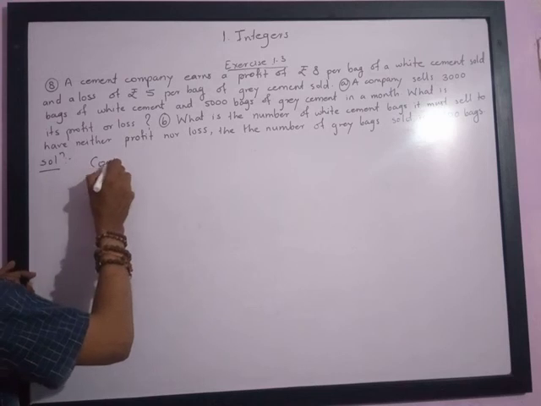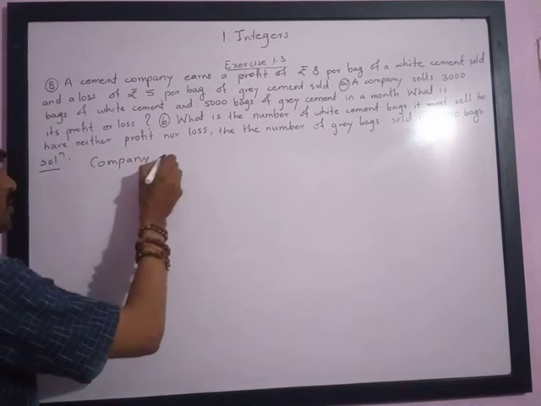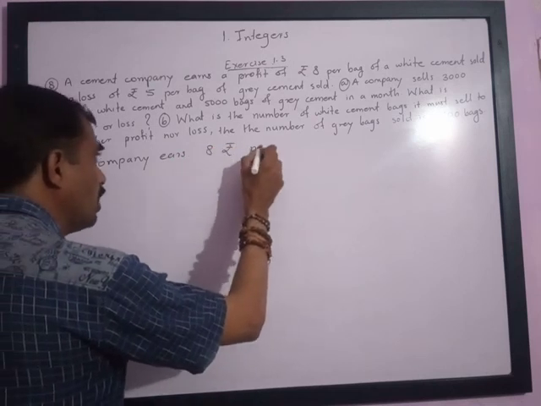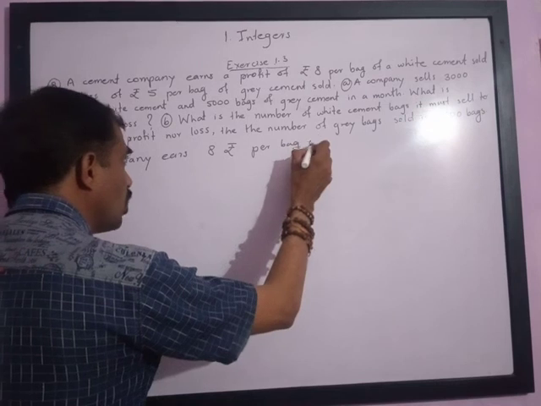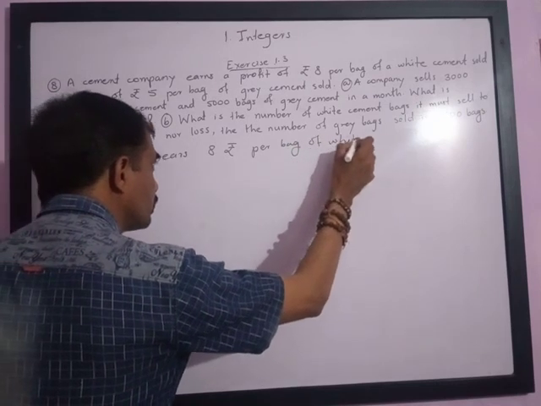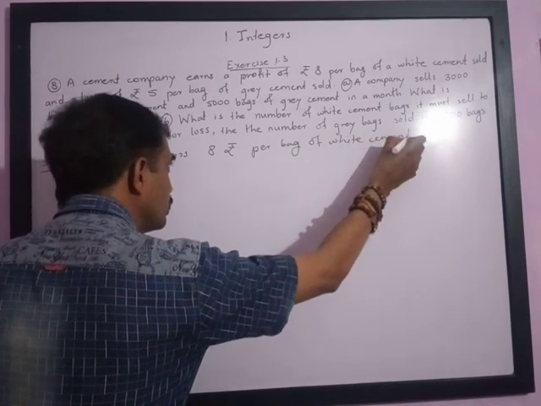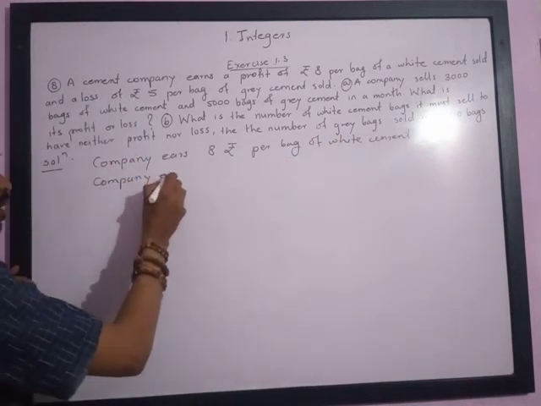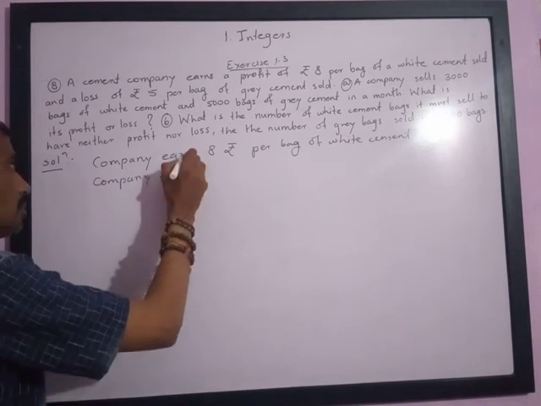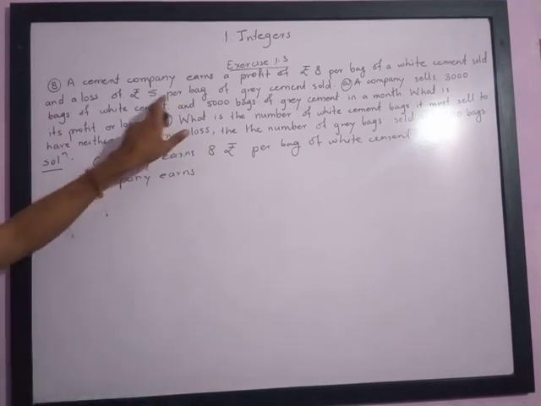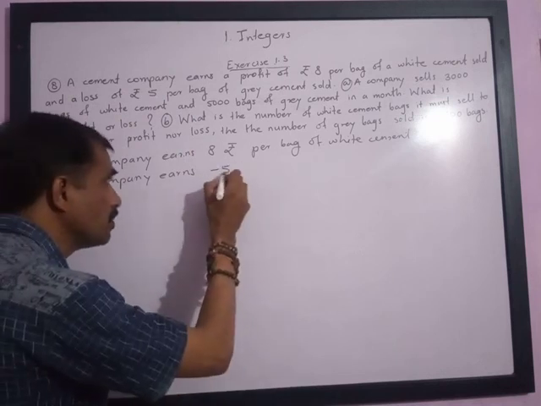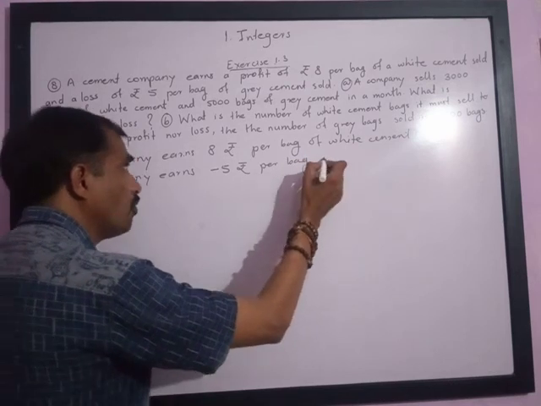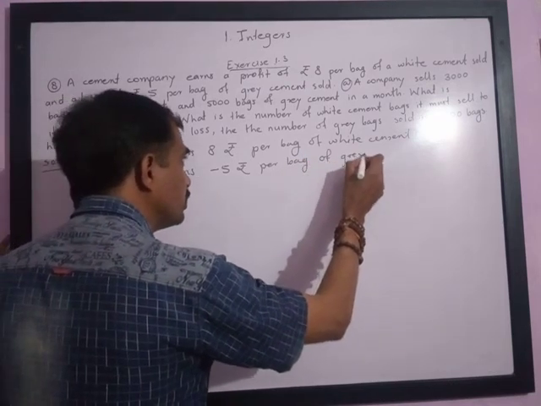the company earns 8 rupees per bag of white cement, and the company earns a loss of 5 rupees, meaning negative 5 rupees, per bag of grey cement.